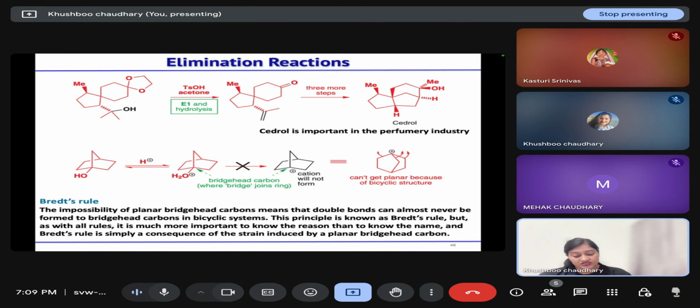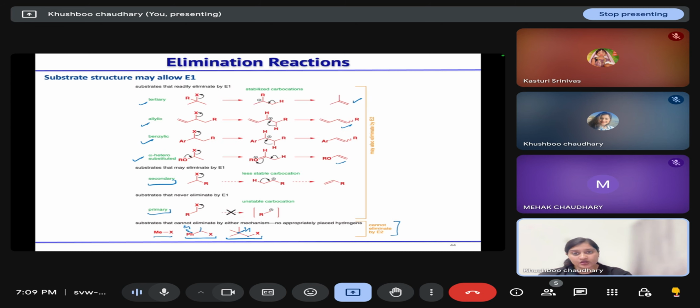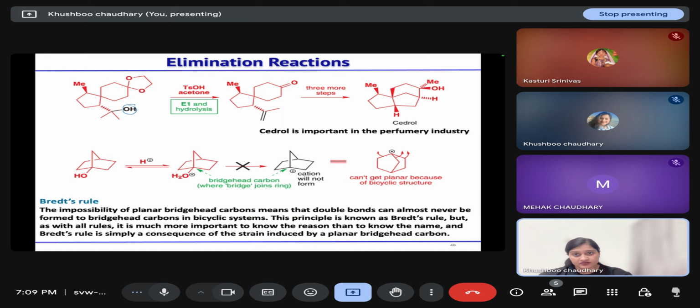Then we can convert this tertiary alcohol in the presence of para-toluenesulfonic acid, so it will get protonated and then leave the molecule, so a tertiary carbocation will form which undergoes elimination to form this alkene. This is used in the preparation of cedrol, an important compound in the perfumery industry.